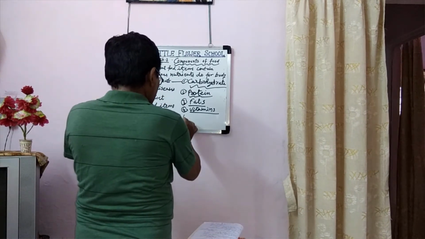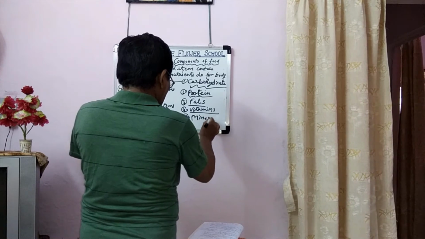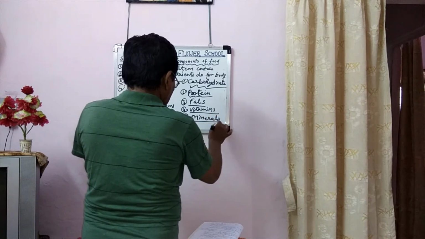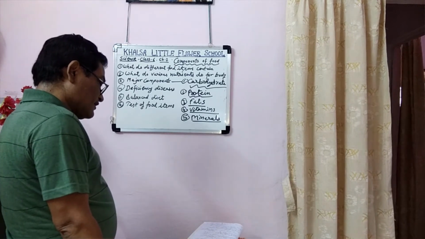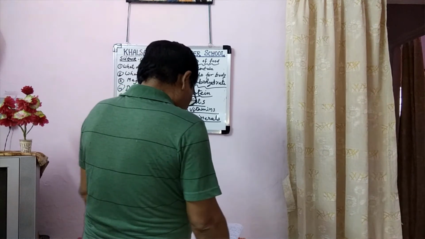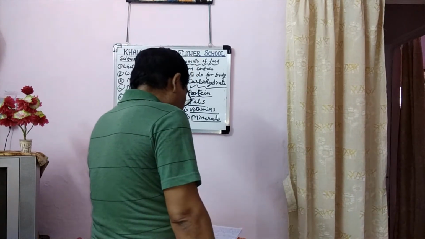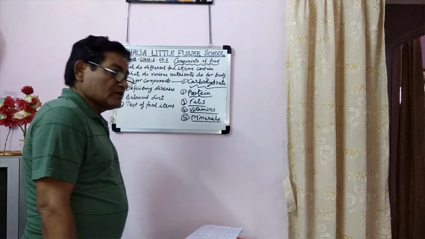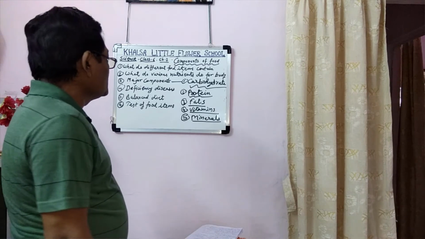Next one is minerals. There are different types of minerals which are needed for our body in a small quantity, for example iodine, calcium, phosphorus, etc.